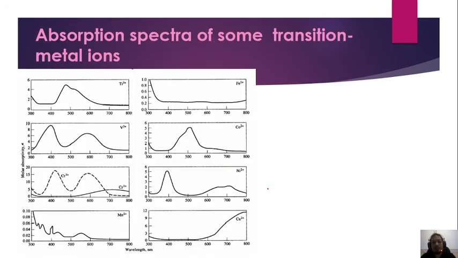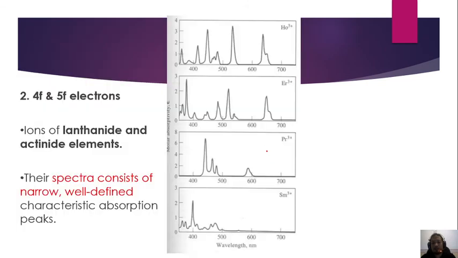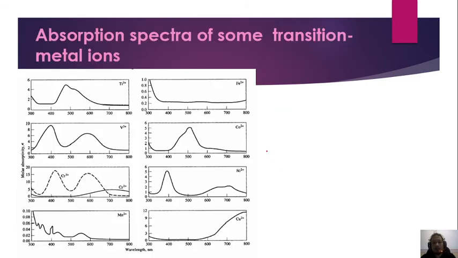So this is the absorption spectrum of some transition metal ions. Okay, we can see this is an example of absorption for transition metal ions. We have titanium 3 positive, vanadium 3 positive, chromium 2 positive, manganese, copper, nickel, cobalt and so on.